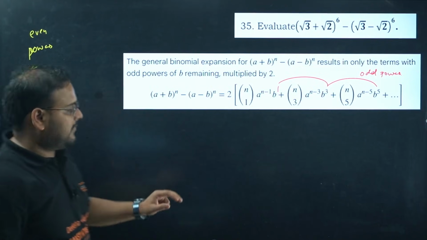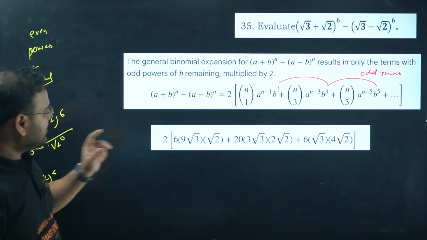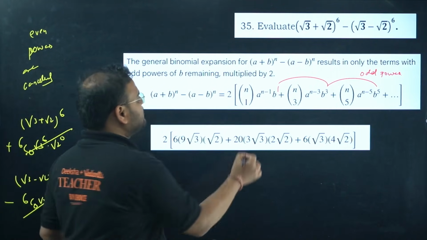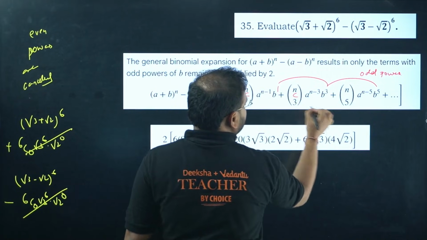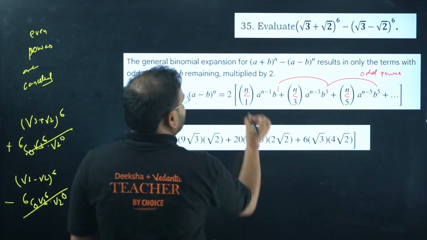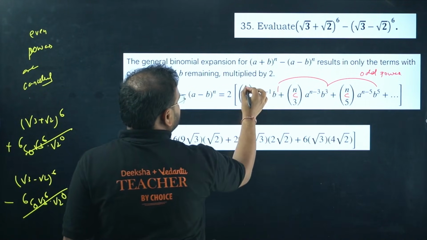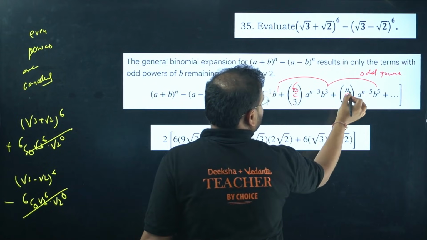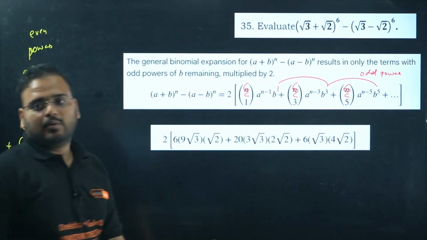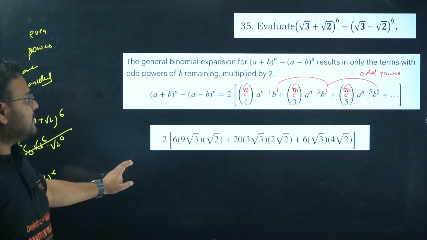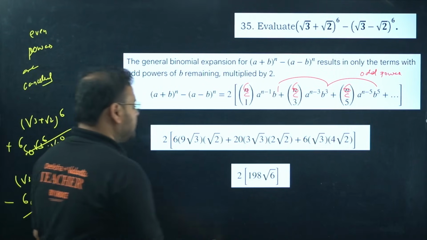Clear? Next. So this is the simple combination NC1, NC3, NC5. What is the n value in this case? N value is 6. So 6C1, 6C3 and 6C5. Solve it, you'll get the result, and this is going to be your final answer.